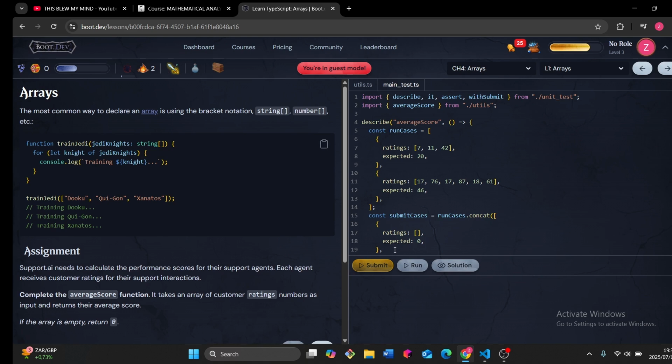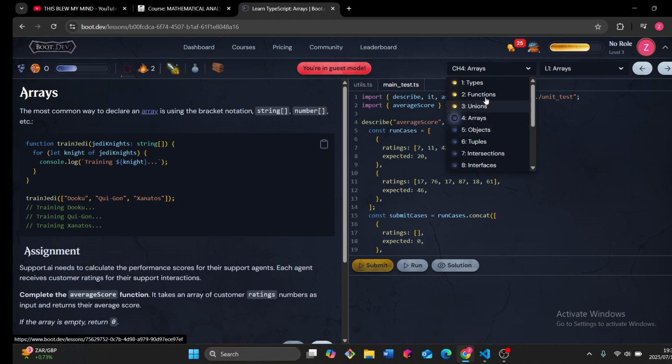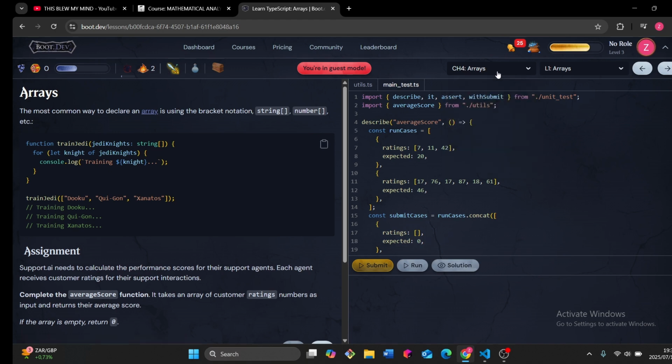So we're back, okay? We're back. Today I'm going to do arrays and potentially objects. It's just they're closely related, so I'm just gonna try to do both. Yeah, so let's just get to reading.